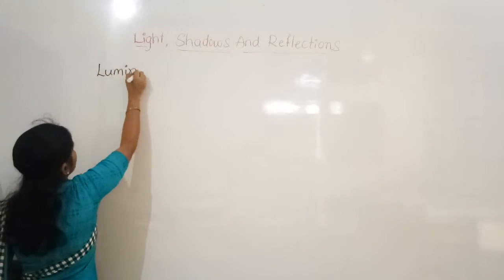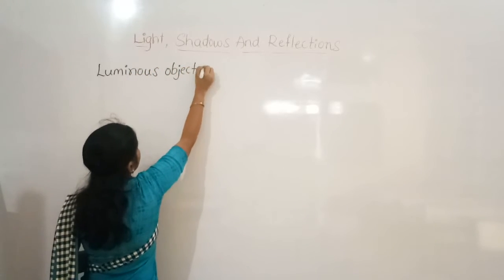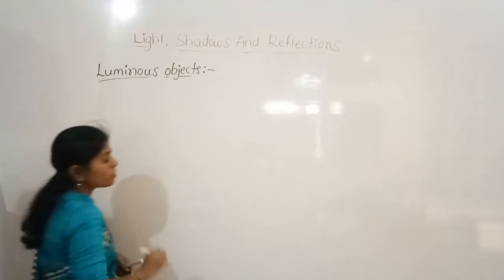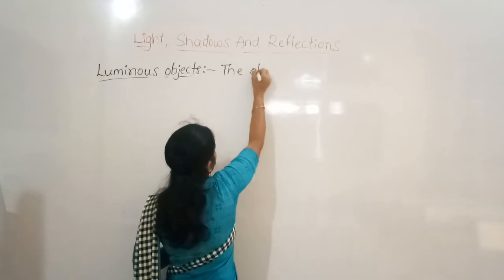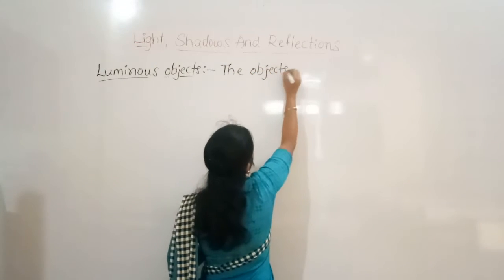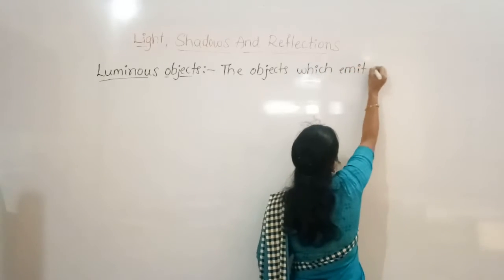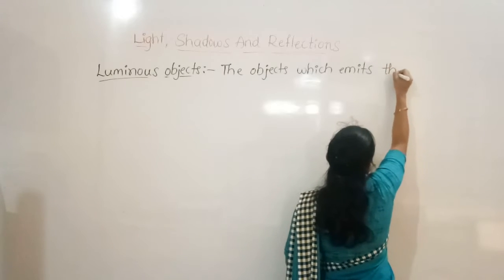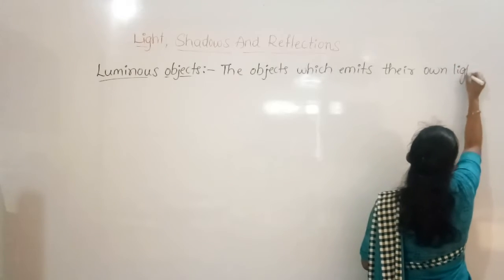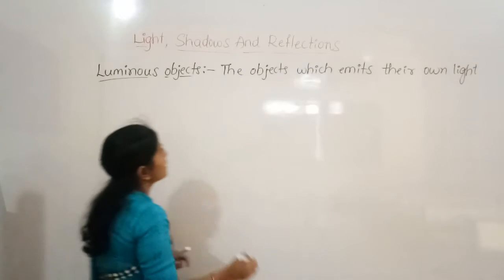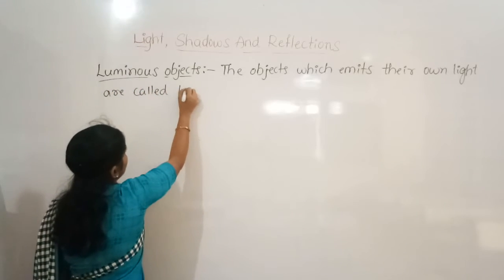Luminous objects: we know they emit their own light. The objects which emit their own light are called luminous objects.